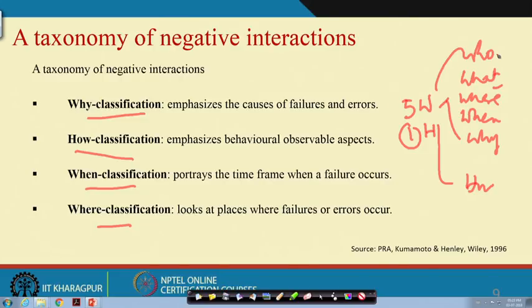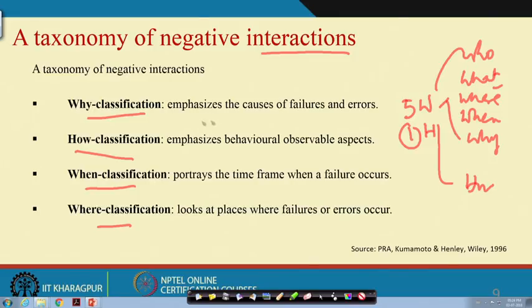So, who, what happened, who are involved, where it has happened, when it has happened, why it has happened, how it has happened: all those things you have to understand from the negative interaction point. Once you know the negative interactions, you have to ask all those questions.